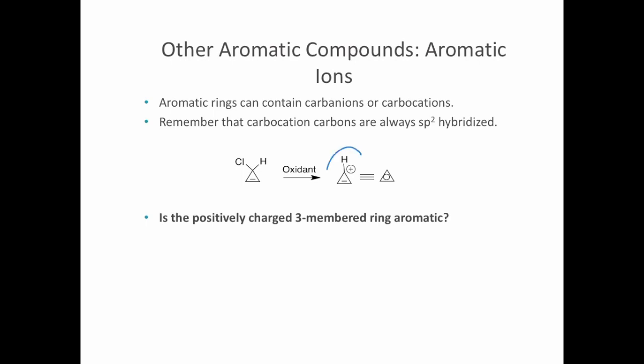So let's first look at this example. Is this ring aromatic? Let's look at our criteria. Is it a ring? Yes. Is it planar? We're going to assume it's planar if it's conjugated, unless I've told you otherwise. So then the real question, is it conjugated? Is every carbon sp2 hybridized? These carbons are sp2 hybridized, and I just mentioned here that carbocation carbons are always sp2 hybridized. So yes, it's conjugated. So it fits criteria number 1.